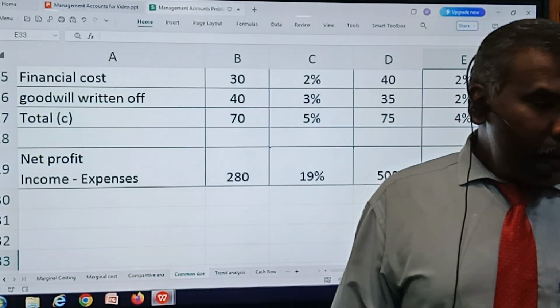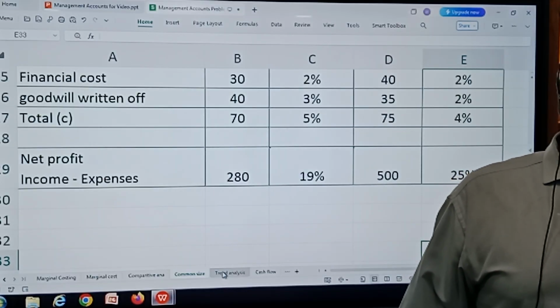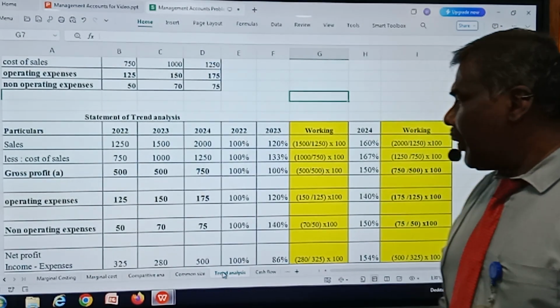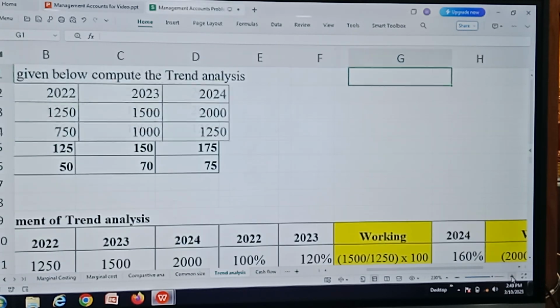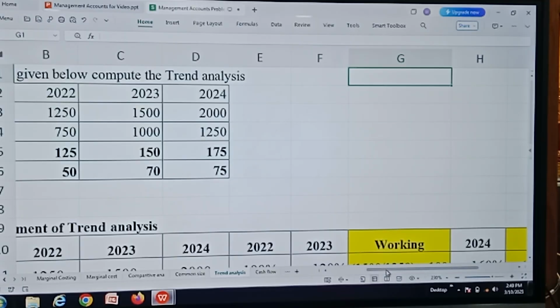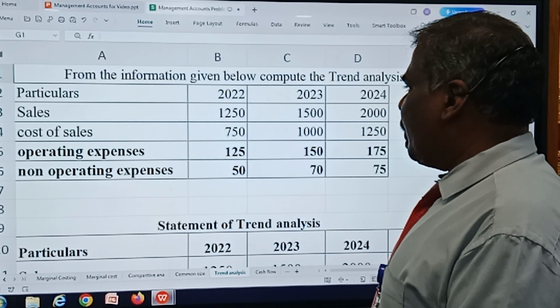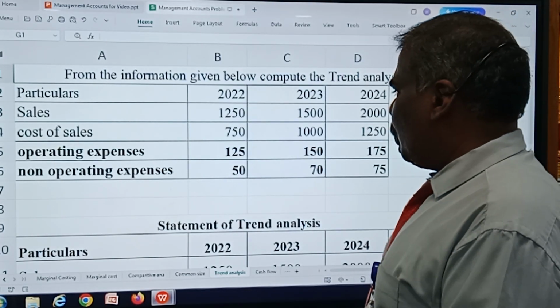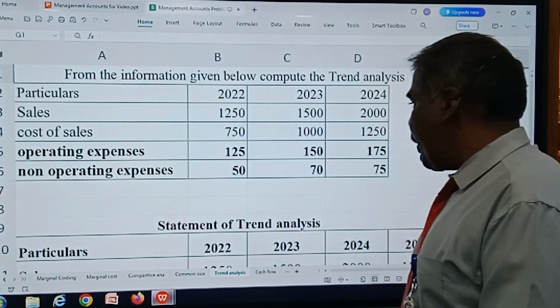Now we will see about the trend analysis. Trend percentage analysis. As far as the sales for the 3 years are concerned, the details are given for 2022, 23 and 24.